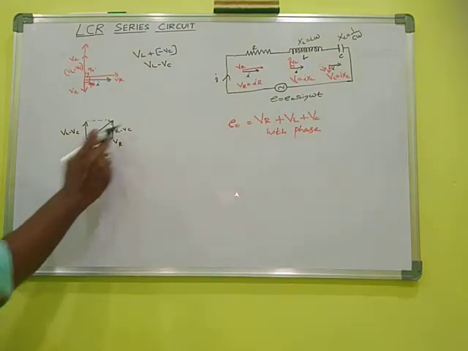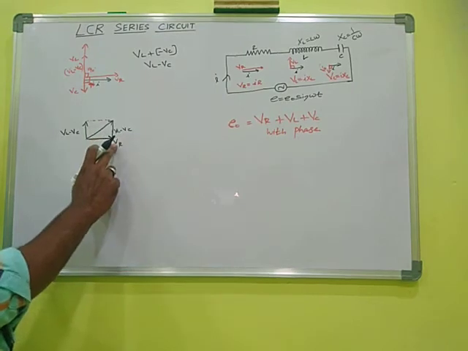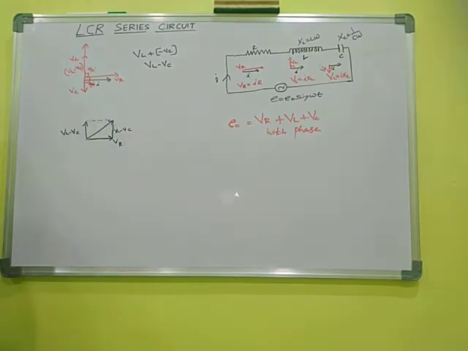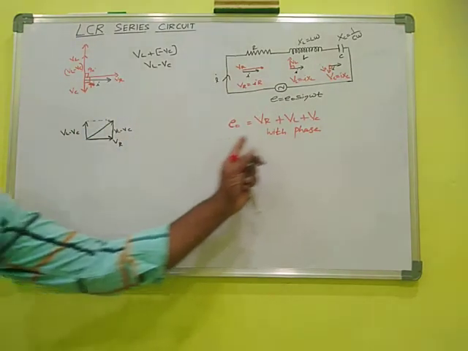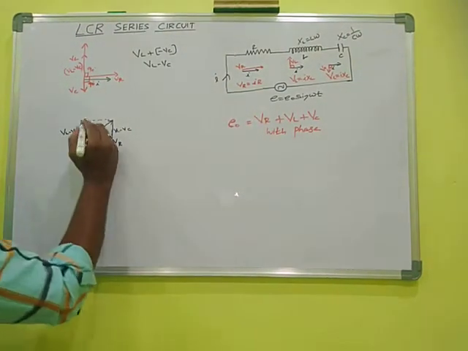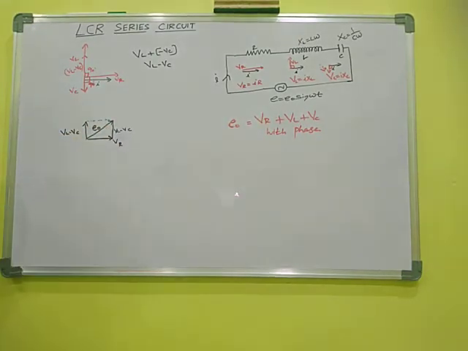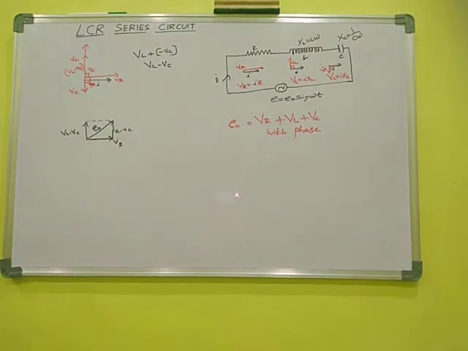So the resultant of these two gives what? This is VR, this is voltage across the resistor, voltage across the inductor, voltage across the capacitor. The sum of these three with respect to phase gives E naught. So the resultant is nothing but this. This is E naught. Don't forget, that is one of the important things. E naught is the peak voltage here.